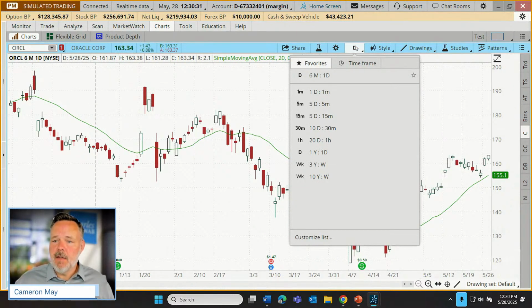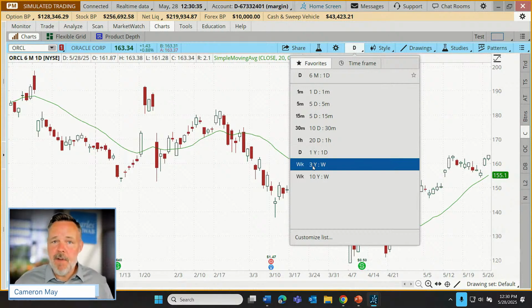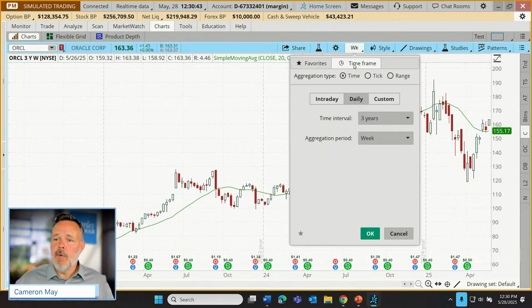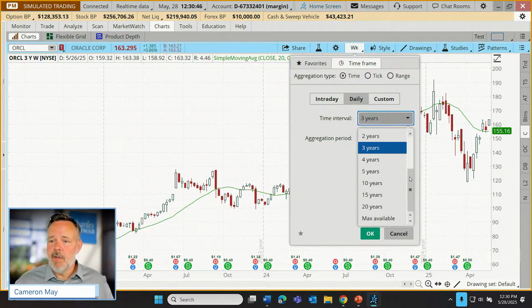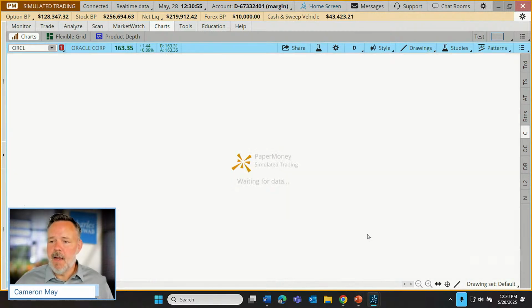Let's say I wanted to switch this, and I could choose from a menu of default time frames. Like I could go to, let's say, a 3-year weekly chart, or I could pop up here and go to more of a custom time frame. Let's set our time interval to maybe 6 months, but I still want days. Let's just click OK there.